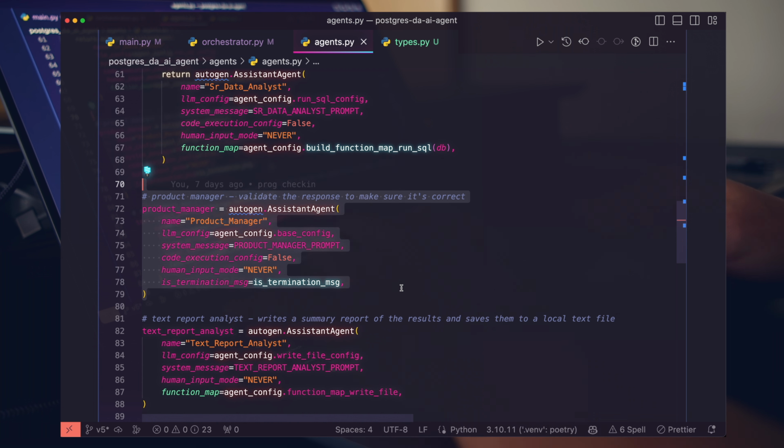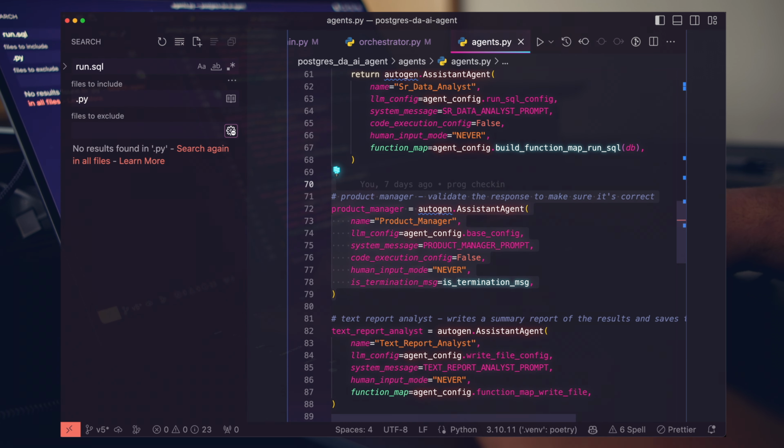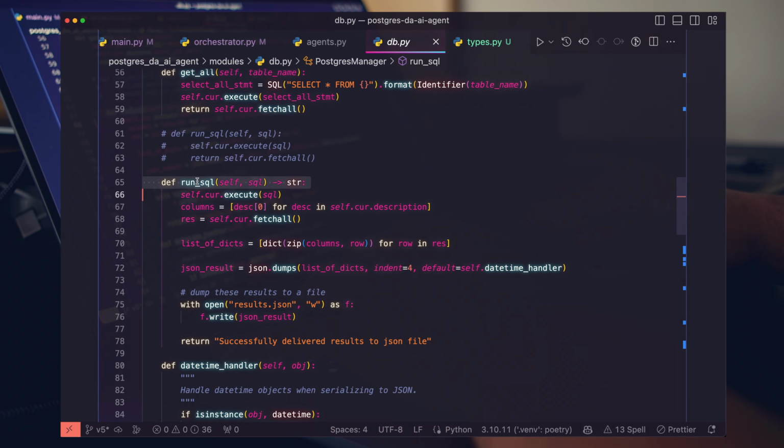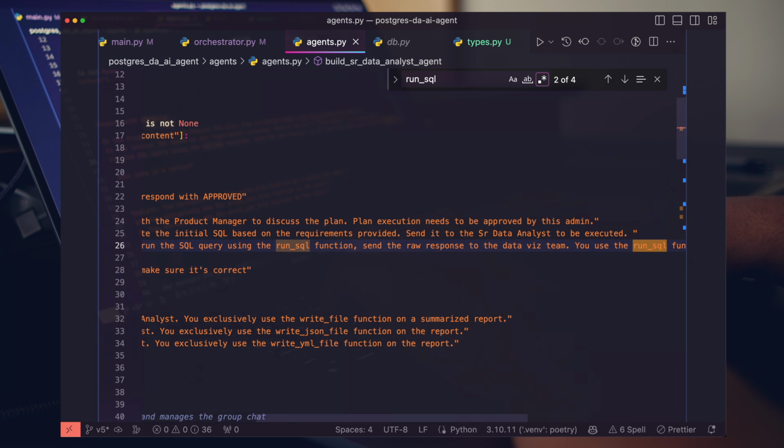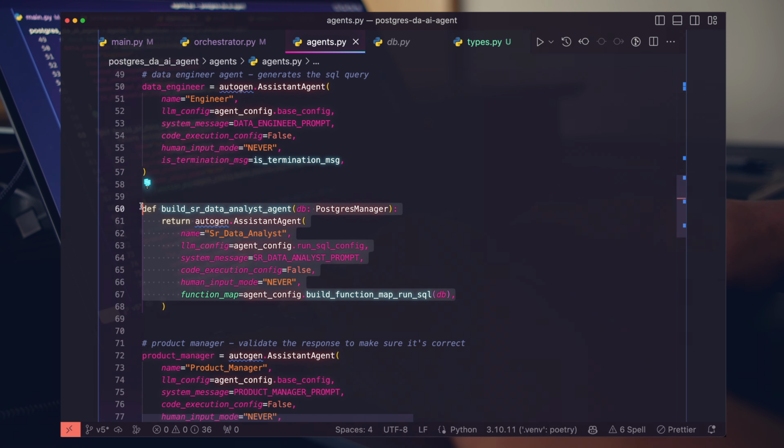The product manager is just looking at the success message returned by the response from the run SQL function. You can see here, our run SQL function is doing a lot of the work. It's running the SQL query, generating the response in JSON format, and dumping it to the result. And this all gets run, if we hop back over to our agents, by our senior data analyst.